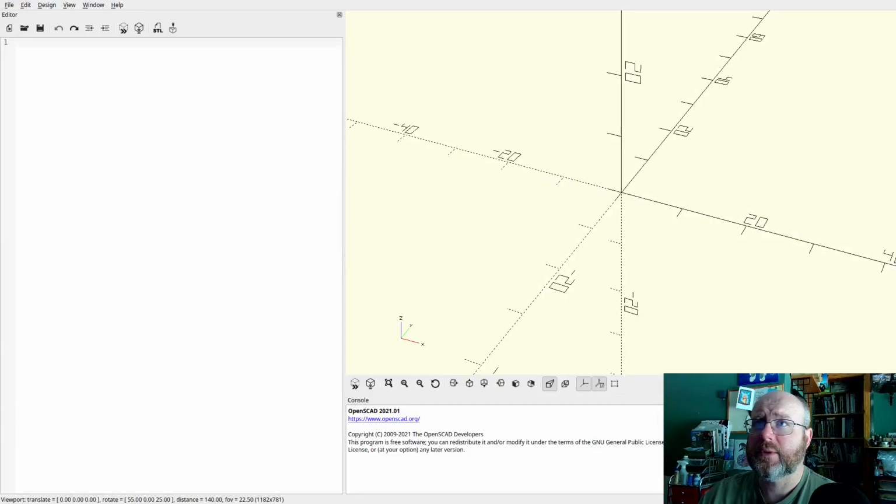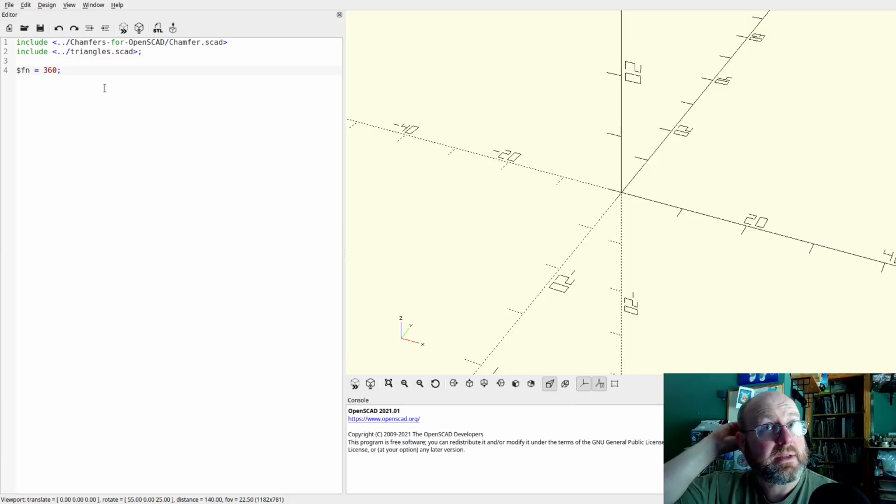So the first thing that we're going to want to do is have a look at our basic SCAD, and I'm going to throw in a few things that are going to be helpful. There is the chamfers for OpenSCAD, and there's triangles, which I find make things a little easier, and this $fn equals 360 gives you smooth circles, right? Smooth curves. Otherwise, you tend to be able to see the facets. This is kind of my minimum acceptable value for facets on curves.